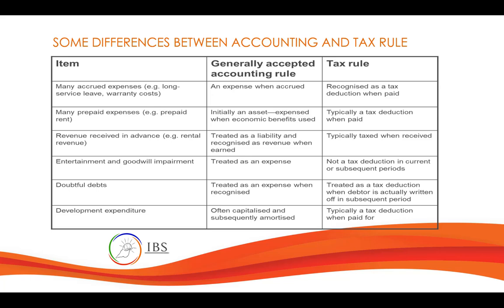Another example here is goodwill impairment and entertainment. Under accounting rule, goodwill impairment and entertainment are treated as expense, which means they will reduce the accounting profit. But under tax rule, it doesn't mean that you have to deduct an item when it is an expense as per accounting rule. Again, there will be a difference between tax rule and accounting rule.